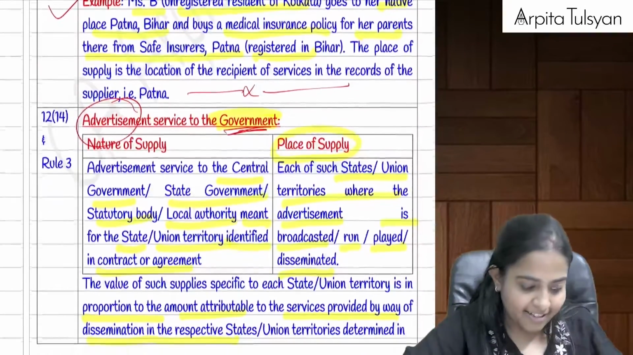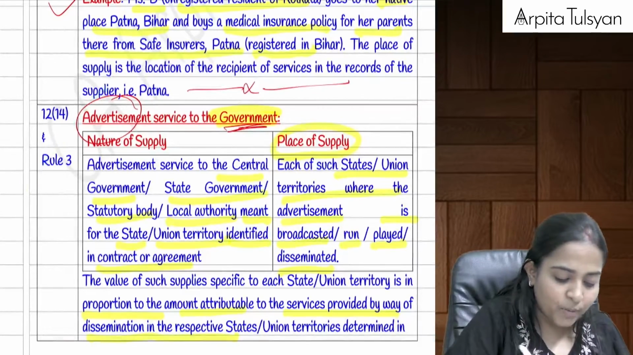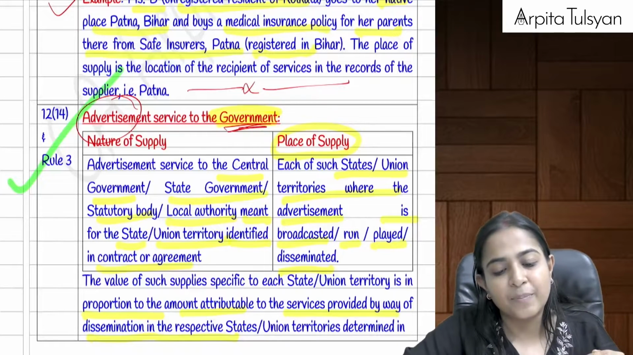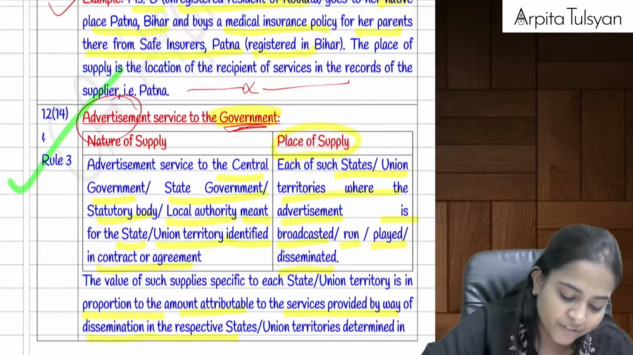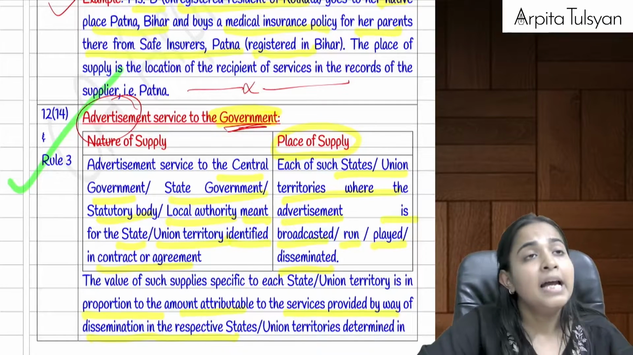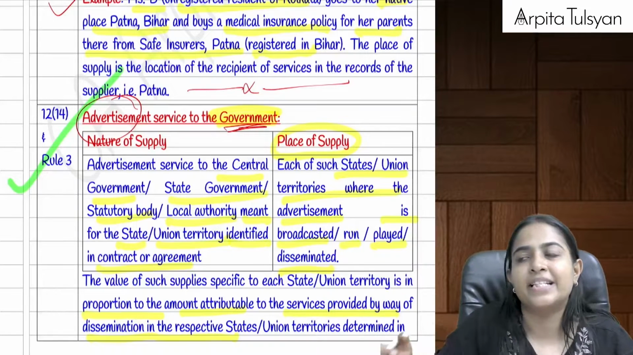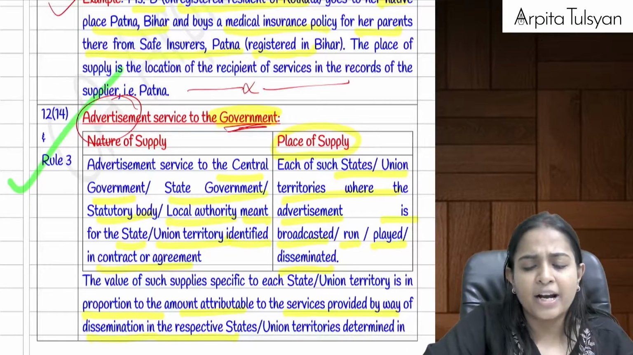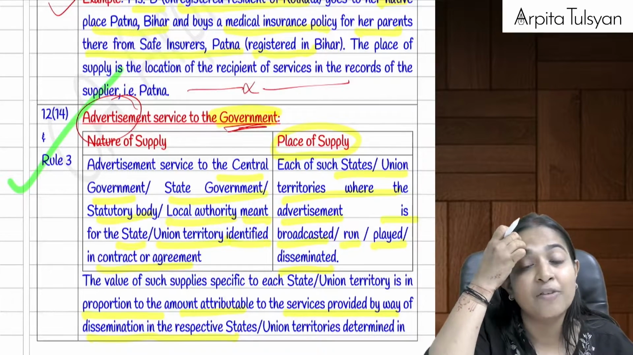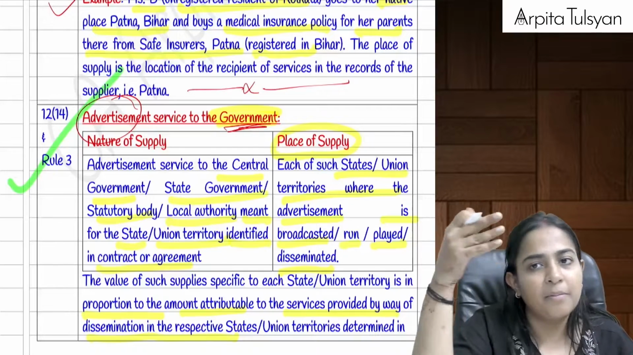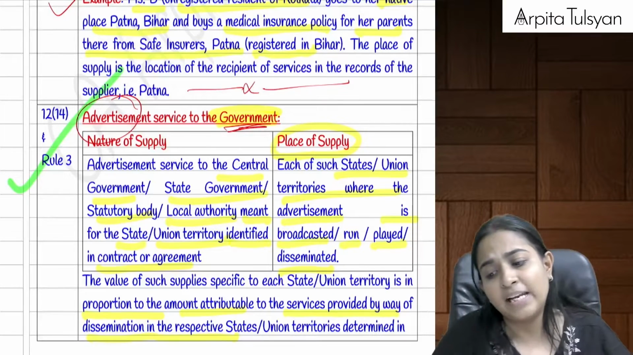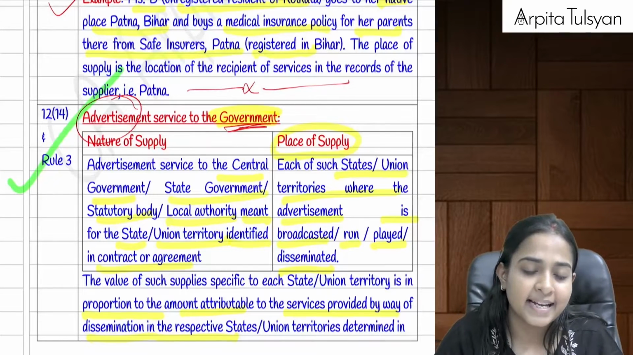Then after that, next big thing coming up, section 12(14) along with rule number 3. When we have provided any advertisement service to the government, the central government, state government, local authority, statutory body, etc., then the place of supply will be each of those places wherever the advertisement has been displayed or shown. In such cases, can there be multiple states involved? Yes, for example, an advertisement on TV. Viewers in multiple states are seeing it. Or an advertisement by way of SMS. Multiple telecom users are receiving or seeing that particular SMS, right?